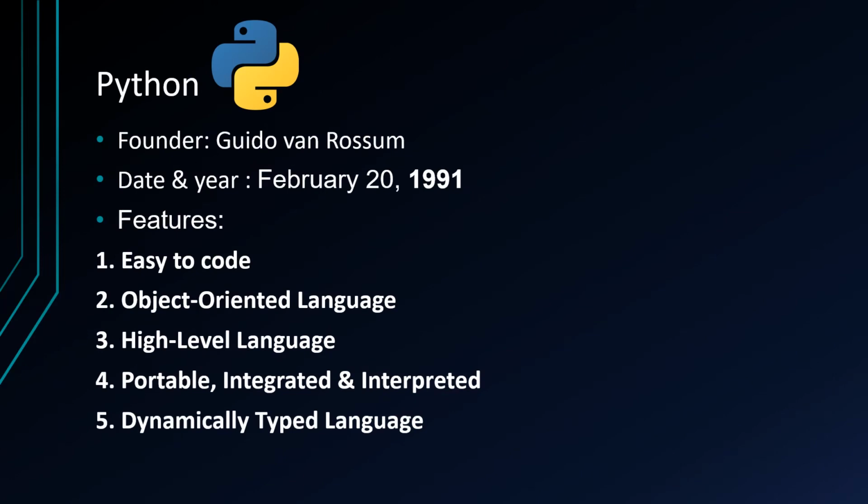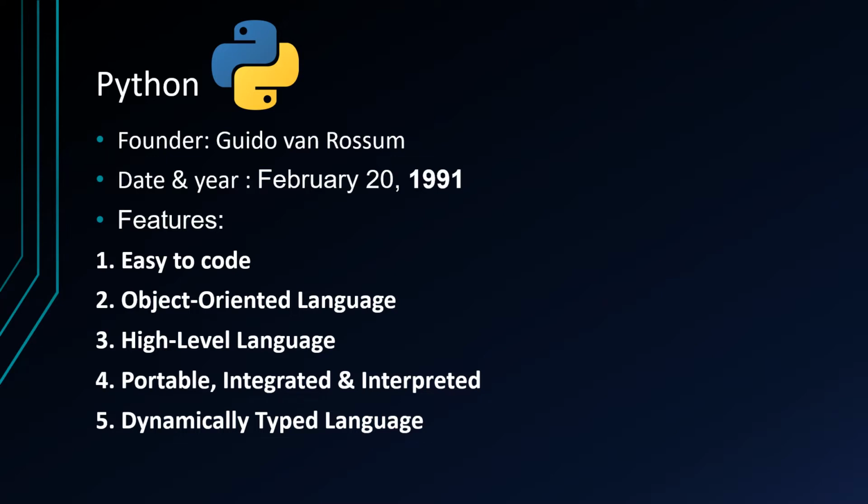Python was founded by Guido van Rossum on February 20th, 1991. Features of Python. Easy to code. Python is a high-level programming language. Python is very easy to learn as compared to other languages like C, C++, Java, JavaScript, etc. It is very easy to code in Python and anybody can learn Python basics in a few hours or days. It is a developer-friendly language.